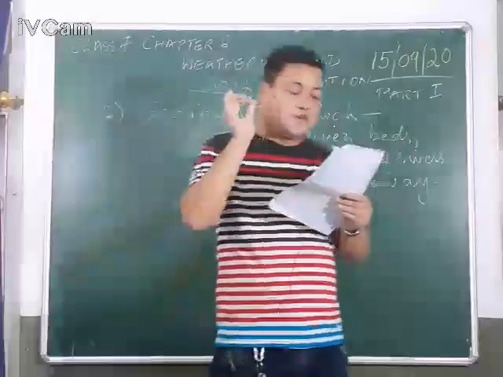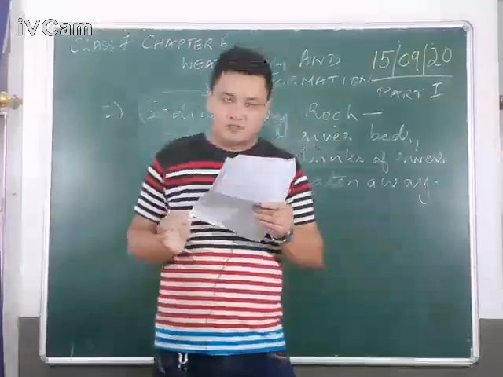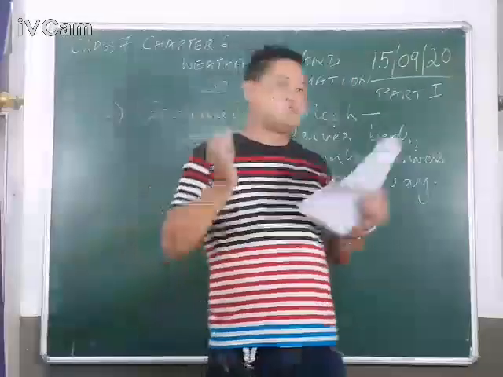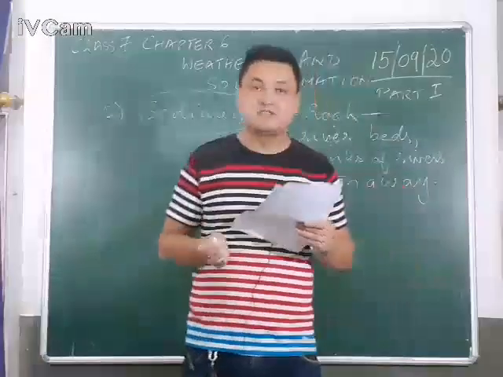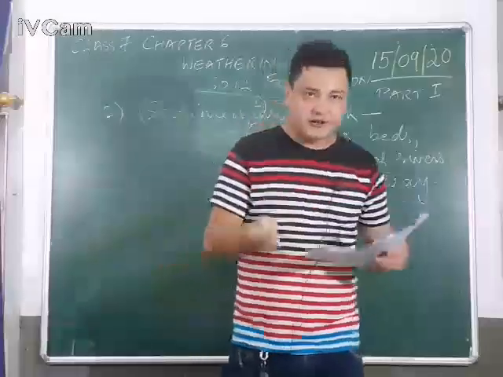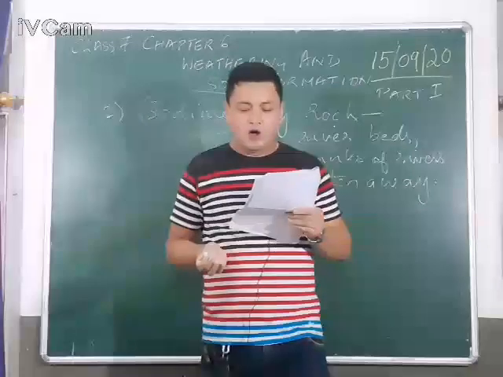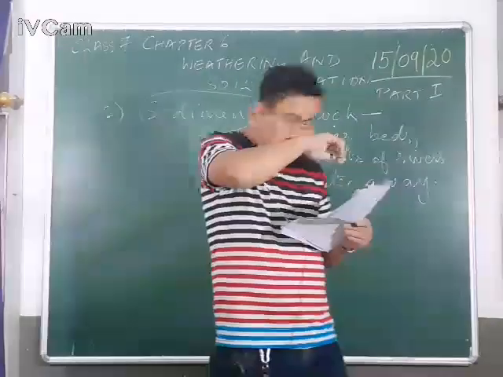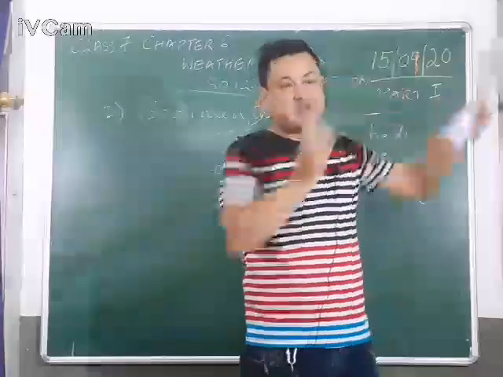The sediment consists of eroded particles which are formed by wearing of rocks. W-E-A-R-I-N-G, which I have told you previously also. Wearing means worn out or deteriorated from one area by running river. So these sediments are actually brought by the rivers.